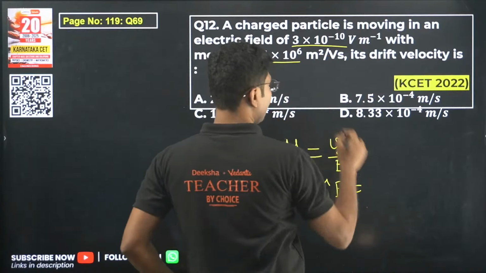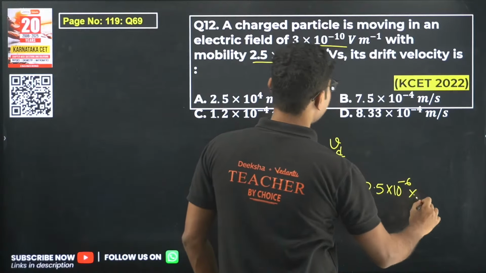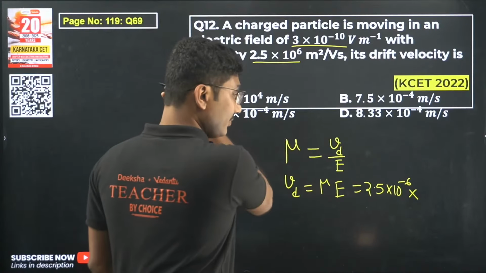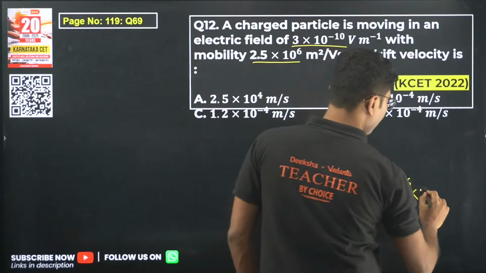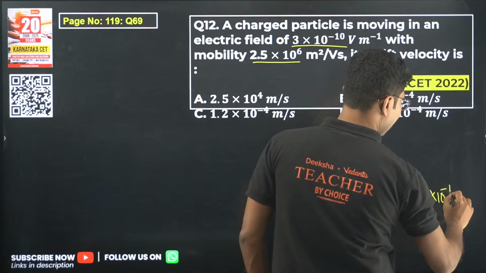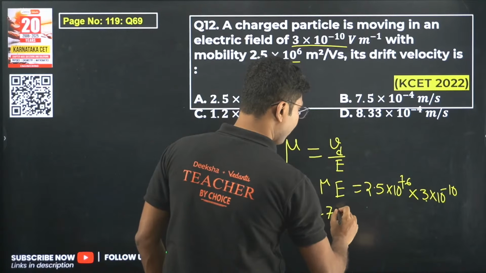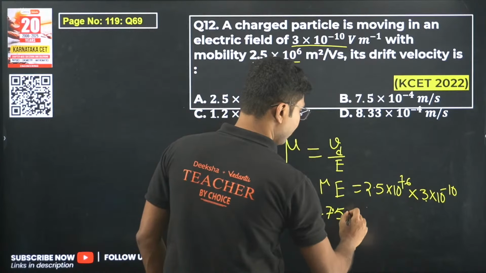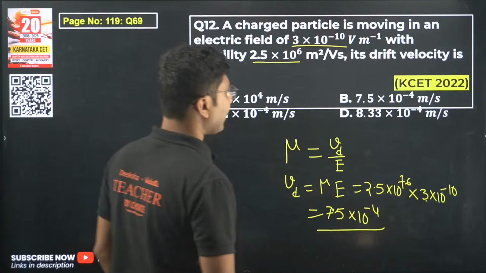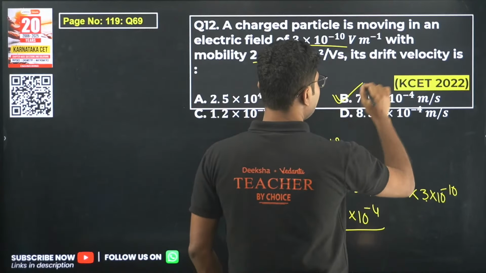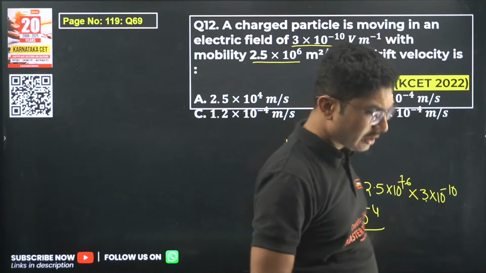Mu is given by 2.5 into 10 to the power of minus 6 into 10 to the power of plus 6 into the electric field, which is 3 into 10 to the power of minus 10. Okay, so 3 into 25 is 75, so 7.5 into 10 to the power of minus 4 meter per second. The correct answer is option B. Yes, Austin and Sainath both are correct.